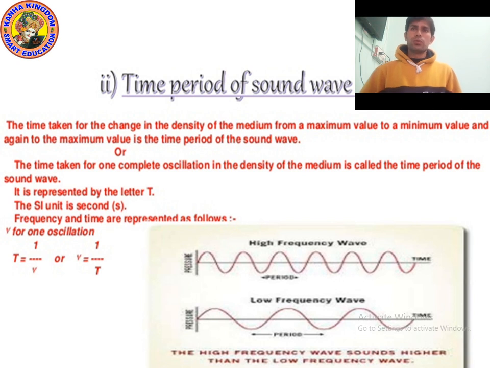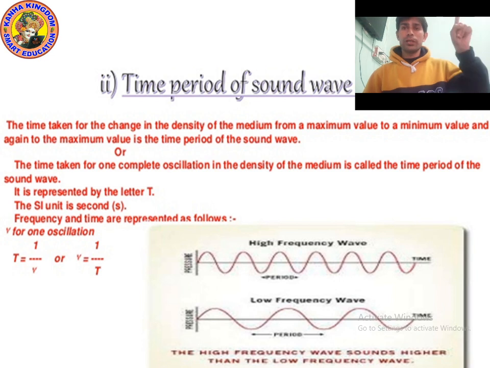So in a high frequency wave there are many oscillations, and in a low frequency wave, fewer oscillations. So the time taken for one complete oscillation in the density of the medium is called time period, or the time taken for the density of the medium to change from maximum value to minimum and again to maximum. I hope you understood.